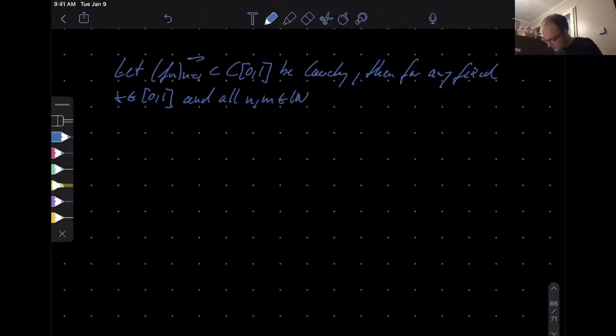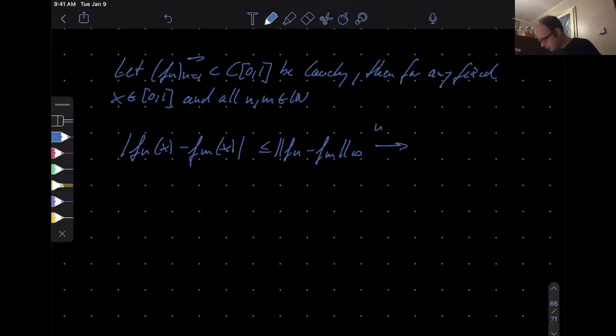So very much like for the sequences when we had to carry around those double indices, here you have also two: you've got the n and the continuous variable x. That's the only difference. So what you do is you look at fn(x) minus fm(x). Now you're going to optimize, so you take the supremum; since these are compact intervals, that's just the maximum. But since it's a Cauchy sequence, this in infinity norm goes to 0, right?